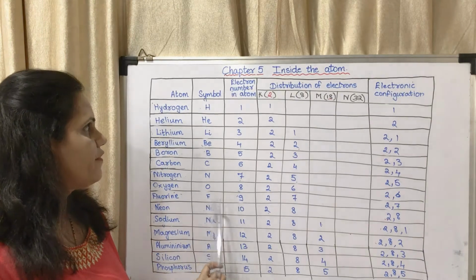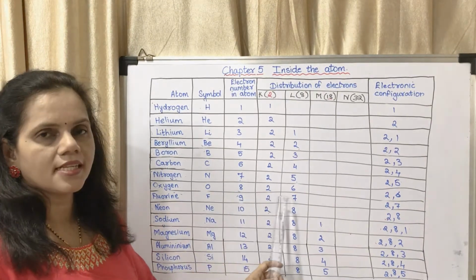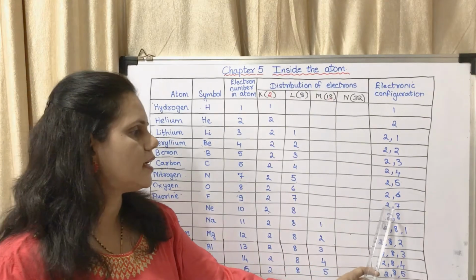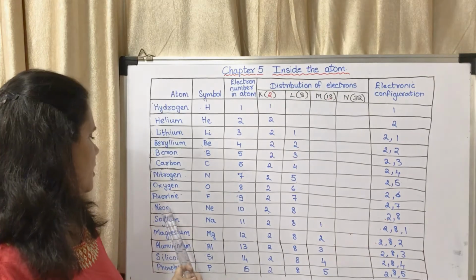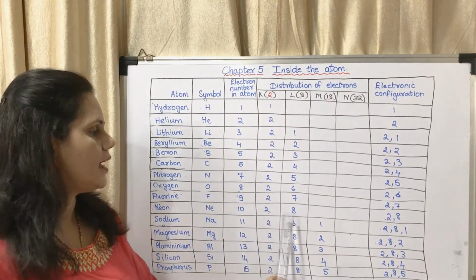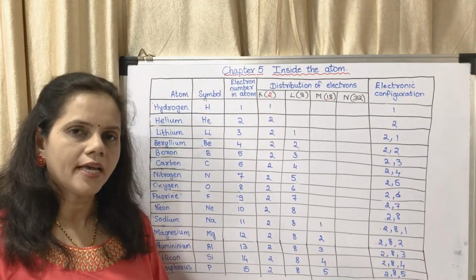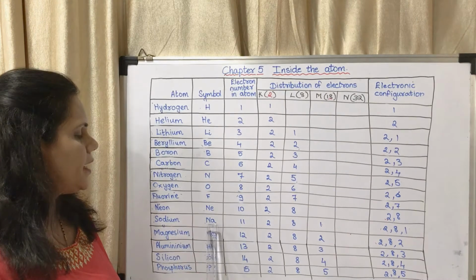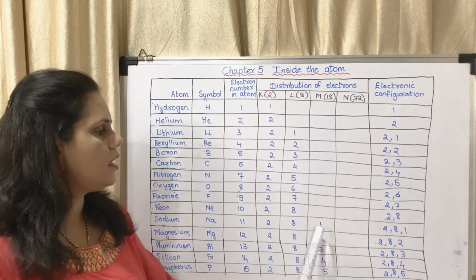Fluorine, F, 9 electrons it has, so 2 in the first shell, 7 in the next shell, so the electronic configuration becomes 2, 7. Neon, Ne, 10, 2 in the first shell, 8 in the next shell, so the electronic configuration is 2, 8. Sodium, Na, 11, 2 in the first shell, 8 in the next shell and 1 in